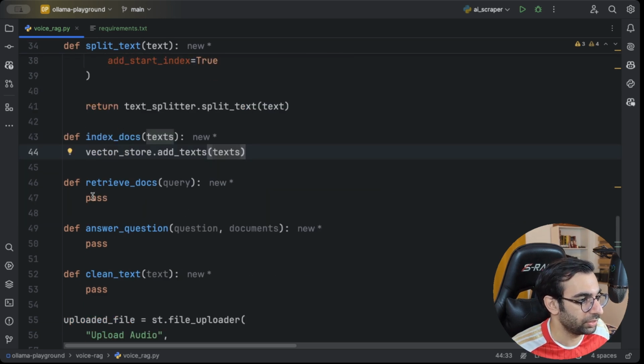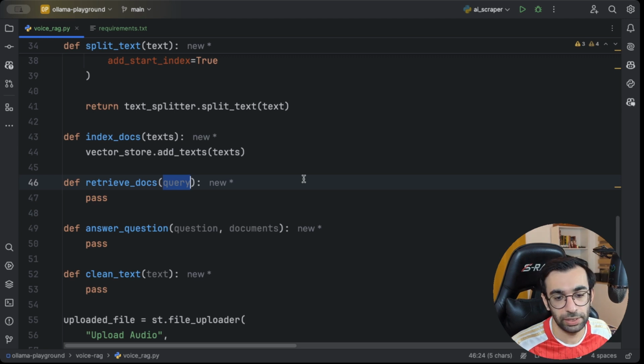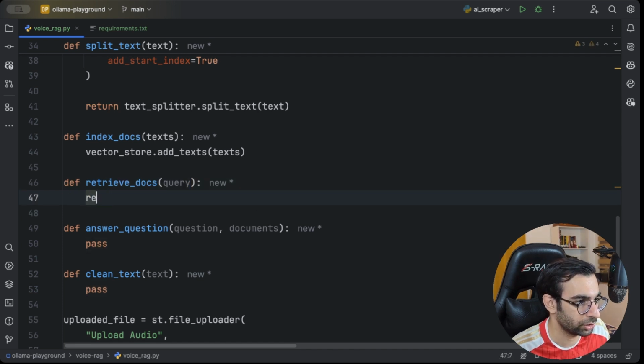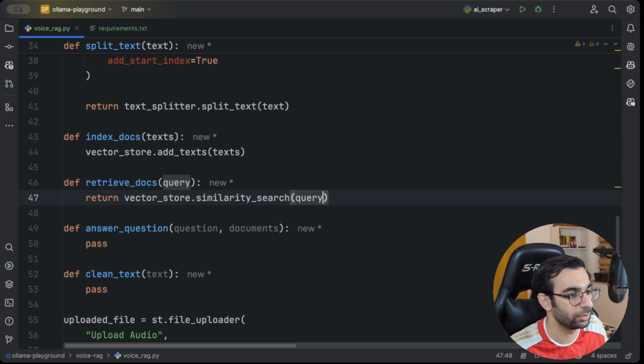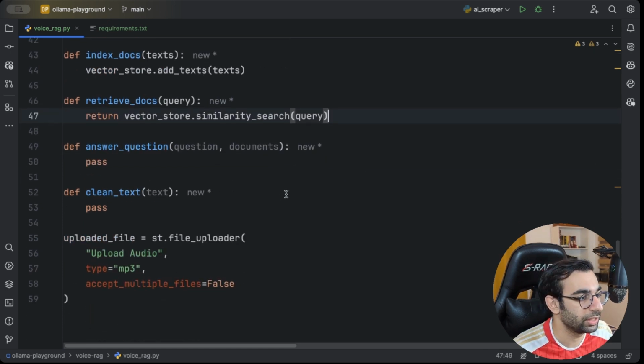Same as retrieve docs. Again, you bring the query into the vector space, then hit the vector store and check the similarity of the query vector with all the document vectors, and then retrieve the similar ones. But in code, it's just a simple similarity search function call. It's like vector store similarity search query. So this similarity search will do all the operations that I told you.